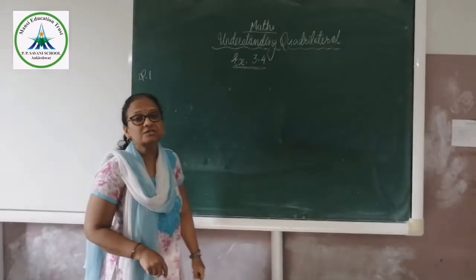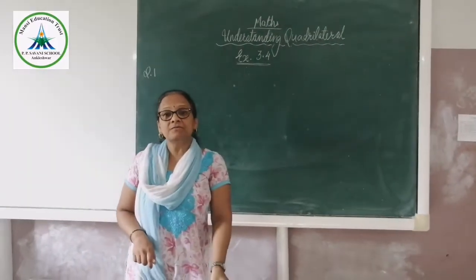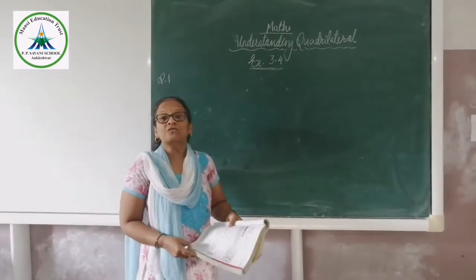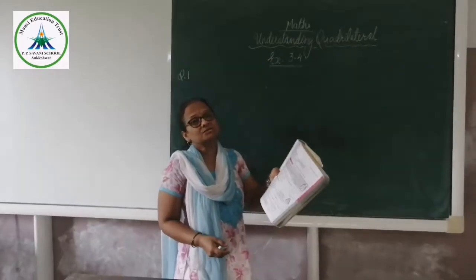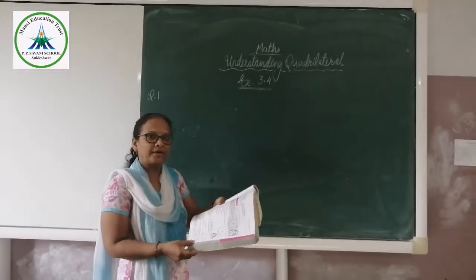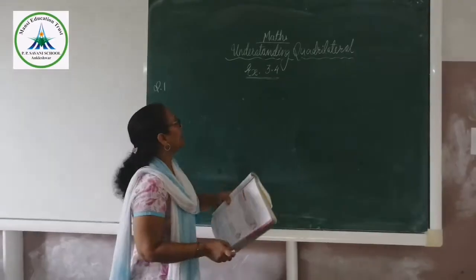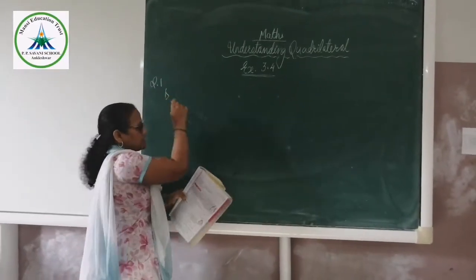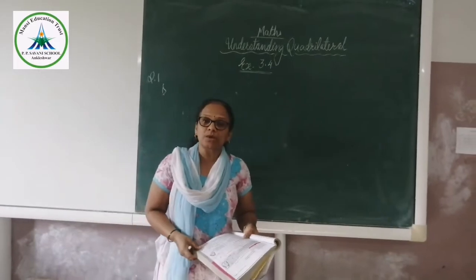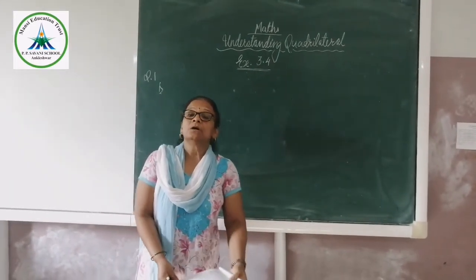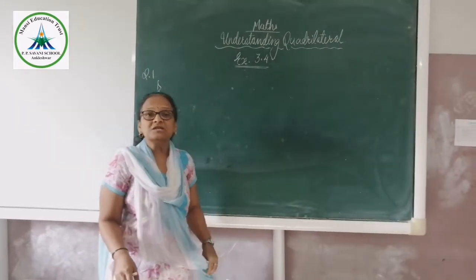Its first question is whether the given statement is true or false. It is totally based on the properties of the quadrilaterals. See, first statement: all the rectangles are square. Is it true? No. It is a false statement.